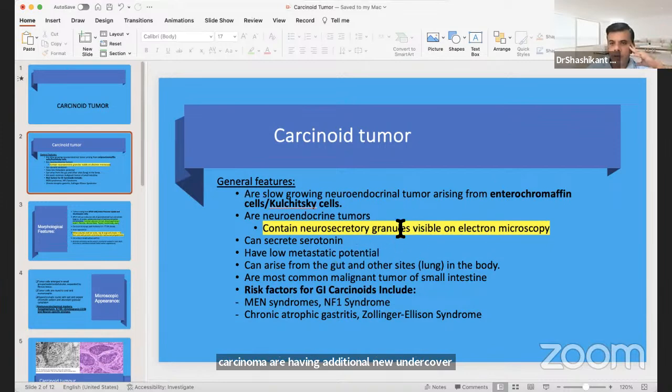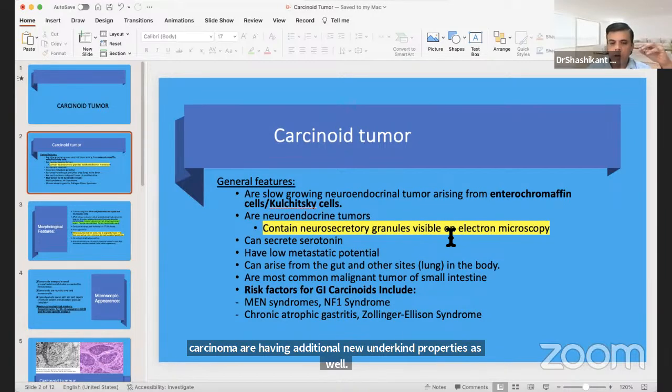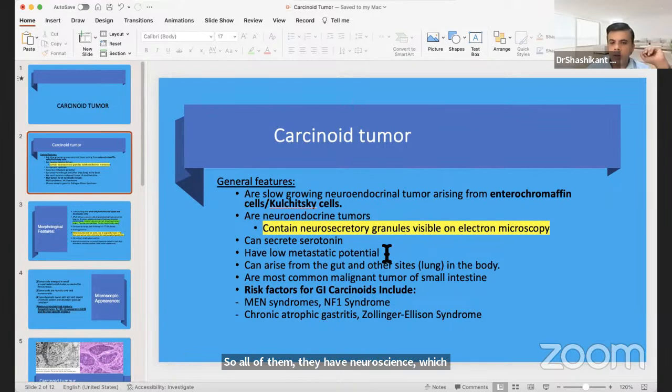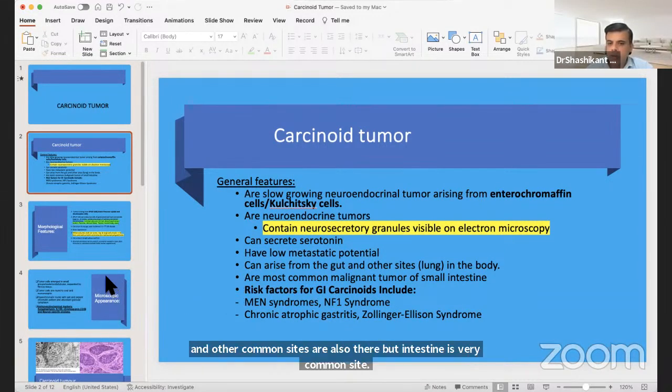All of them have neurosecretory granules which are quite visible on electron microscopy, and they secrete many products. One of the most important is 5-hydroxytryptamine, or serotonin, an important neurotransmitter both in the brain as well as in the gut. These carcinoid tumors generally have low metastatic potential. Most common site is gut, followed by lung, but intestine is very common. It is the most common malignant tumor of the small intestine.